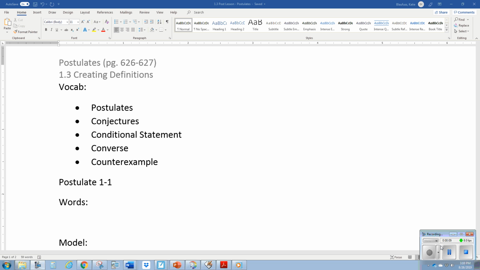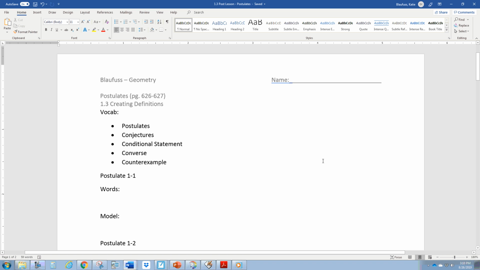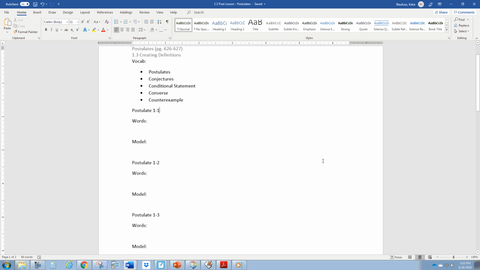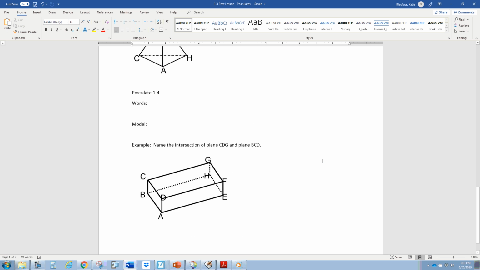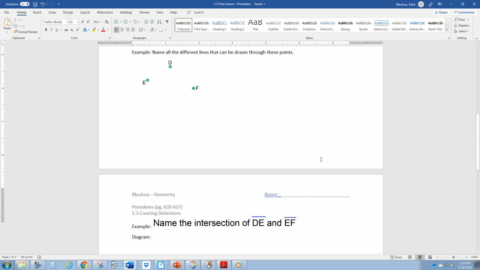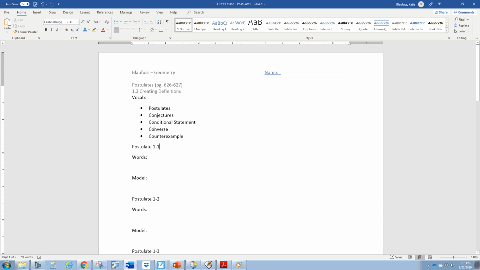Today we're going to look at postulates and conjectures. You have a few terms, so this is what your note sheet should look like. I'll zoom out here so you can see. We're going to go through a few different postulates and then give some examples of those postulates. And then we're going to also work with if-then statements, which are conditional statements. So we'll define that a little later in the lesson. And then we'll give some counterexamples and converses of those conditional statements.